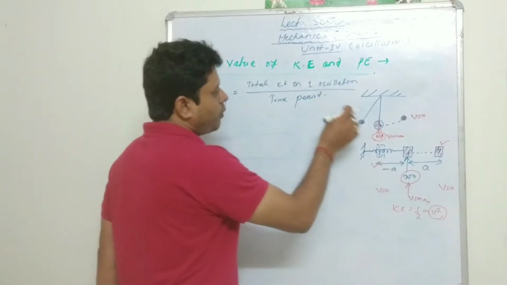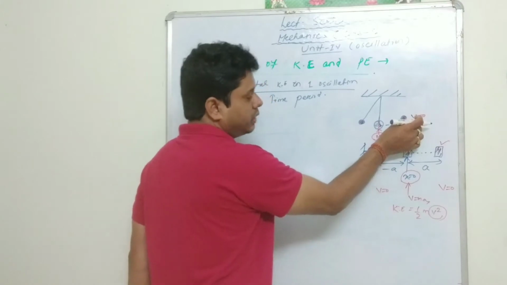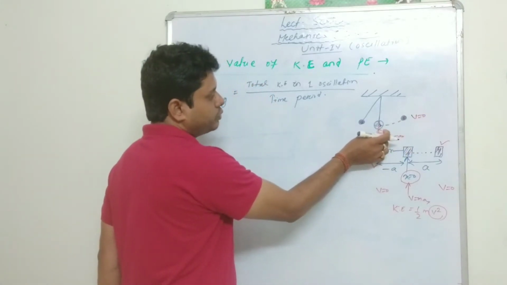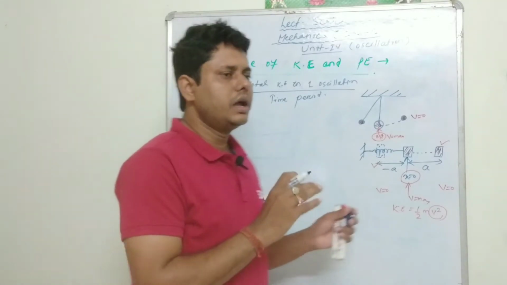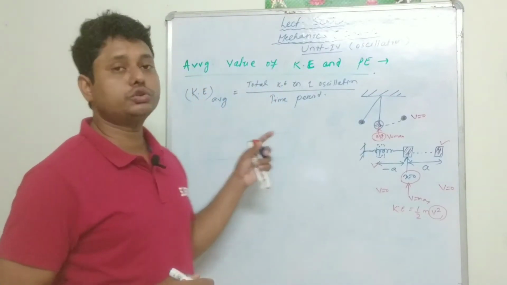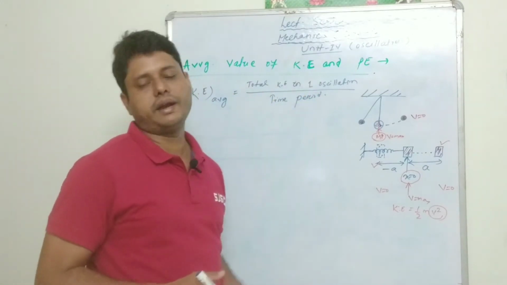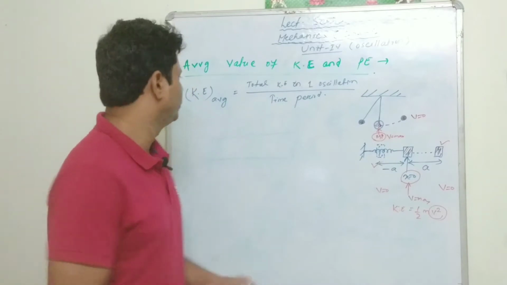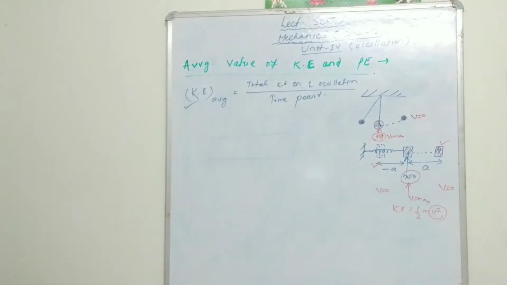Suppose the particle starts from here, goes to the extreme, comes back to the original position, goes to the extreme again, and comes back to the original position. Considering one oscillation, the total kinetic energy added up, divided by the total time period, is the so-called average kinetic energy.